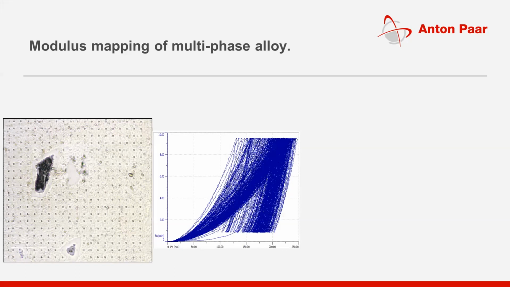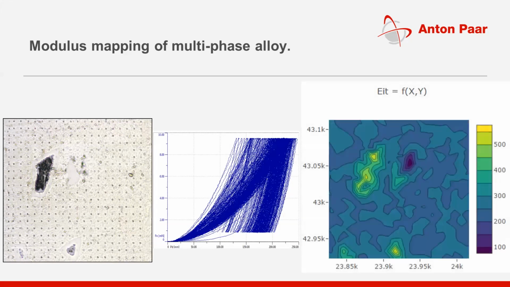And then if I plot this modulus value as a graph, I will be able to see something like this. When I convert this modulus value data into this, I will see this kind of a graph.